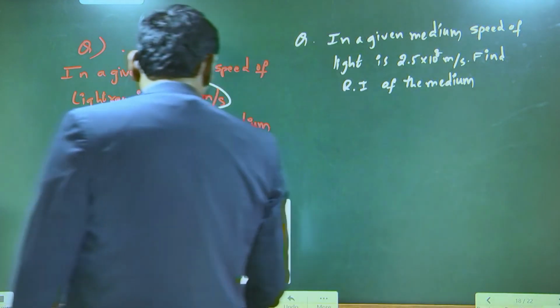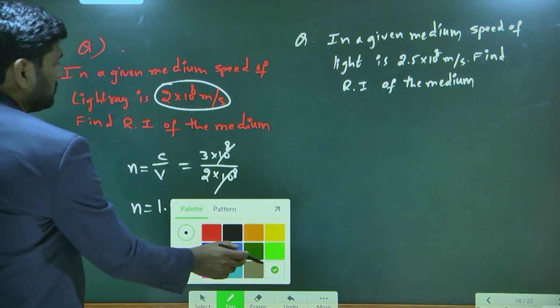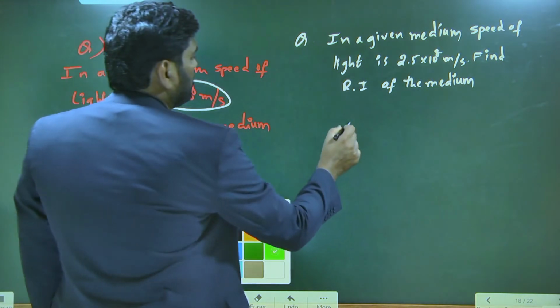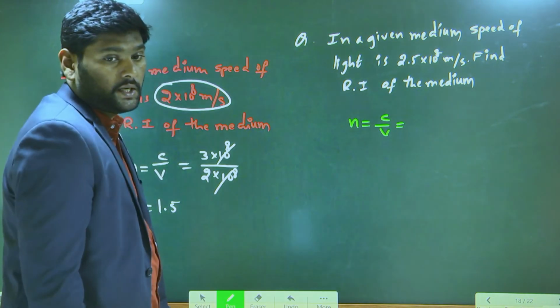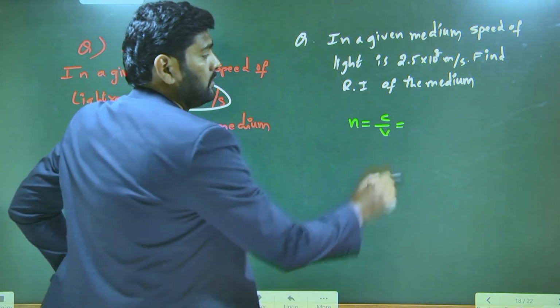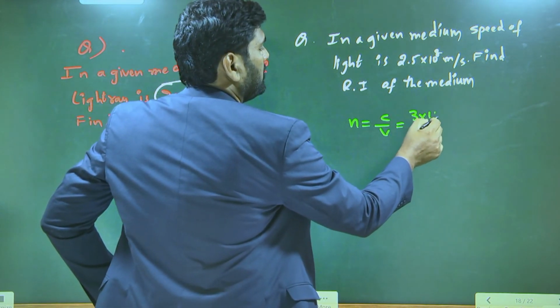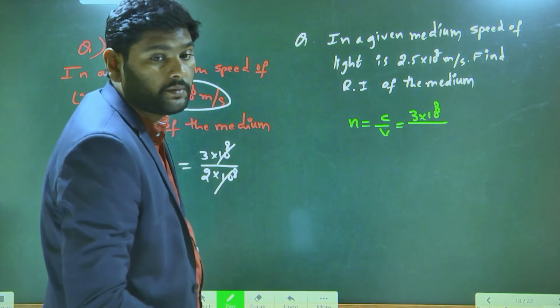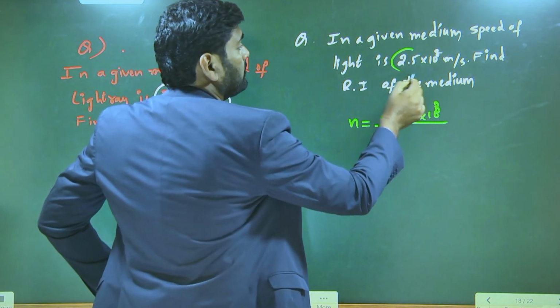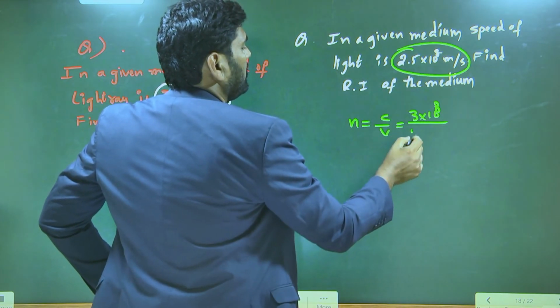N is equal to C by V. C value is what? 3 into 10 power 8 meter per second. Next, V value how much here? 2.5 into 10 power 8. Very good.